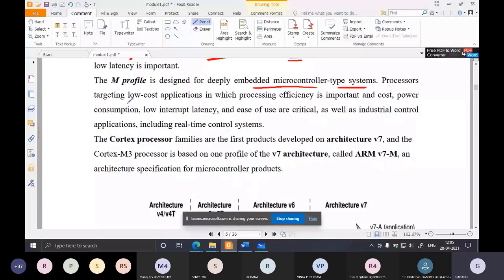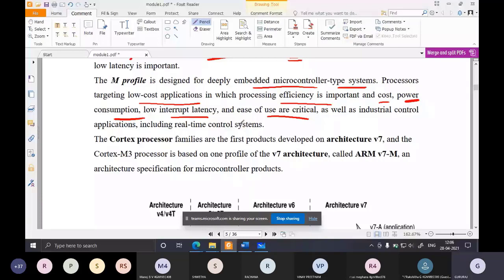So they are basically concentrating on low cost applications in which processing efficiency is important, and cost, power consumption, low interrupt latency and ease of use are critical. So the main thing is low cost. The M profile processors are of low cost. Even though they are of low cost, they still have some processing efficiency. It may not be the same as the A profile and the R profile, but still they are efficient. But the major contributors here are low cost and low power consumption. Low power consumption is very important.